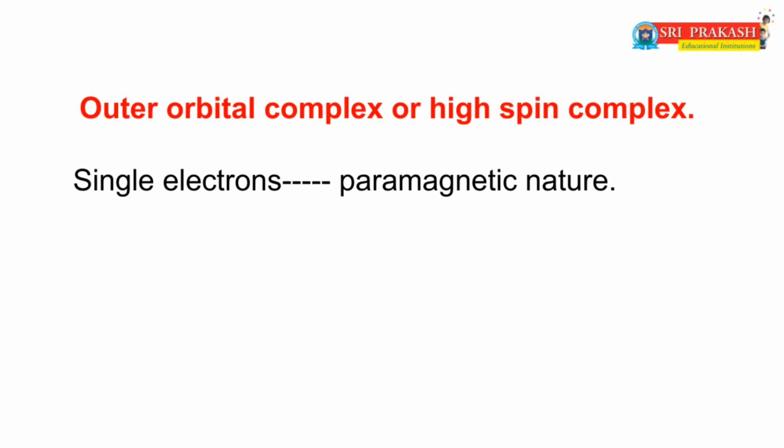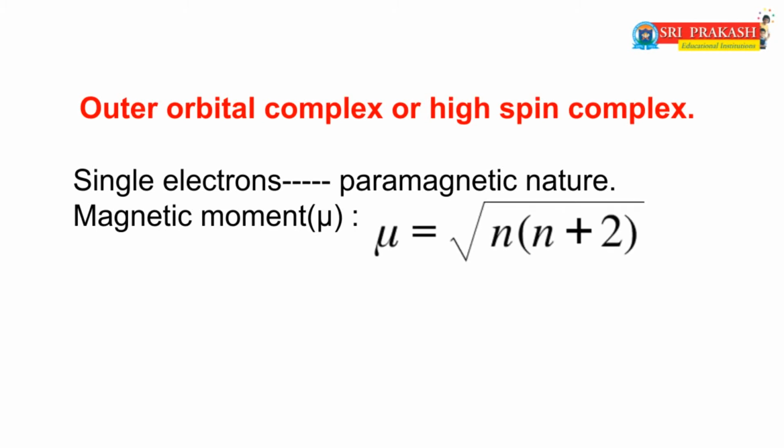Dear friends, if the complex contains single electrons, then what is the magnetic property of that complex? Yes, if the complex contains single electrons, then the magnetic property of that complex is paramagnetic. And the magnetic moment of the complex, already you all know that the formula for magnetic moment is mu equal to root over n into n plus 2.